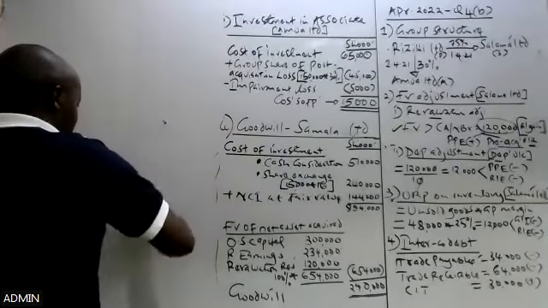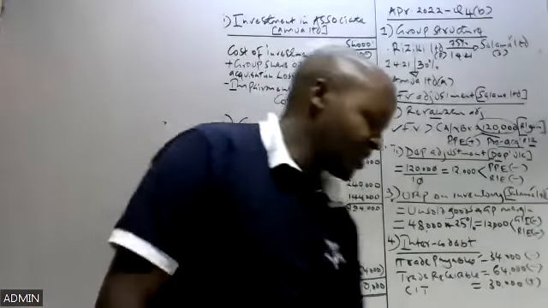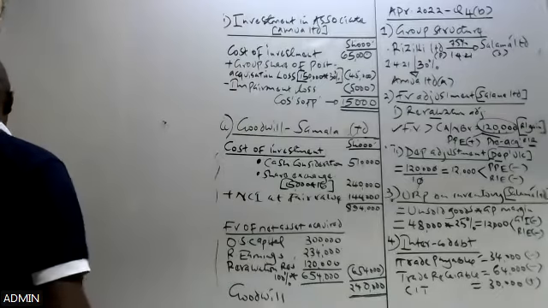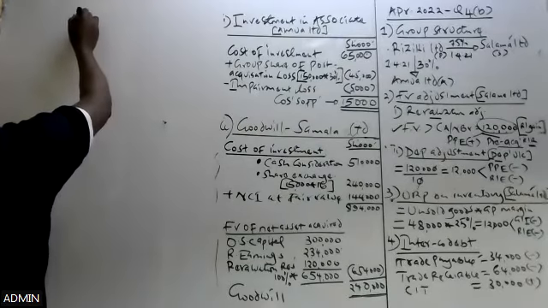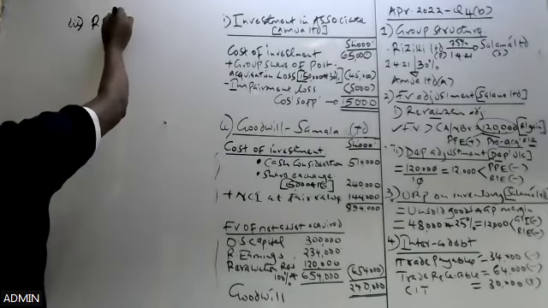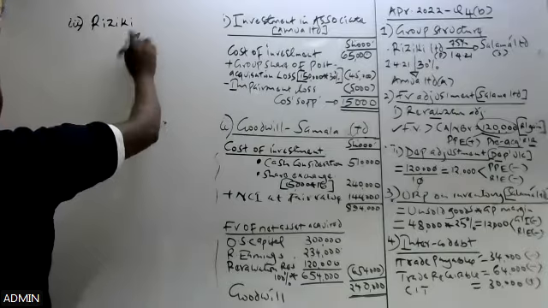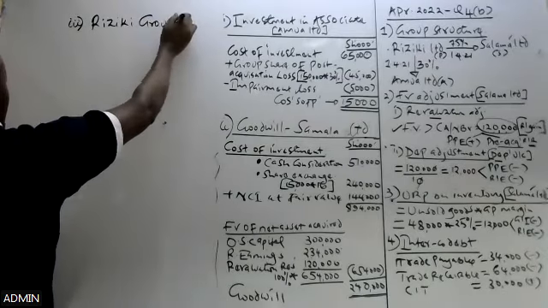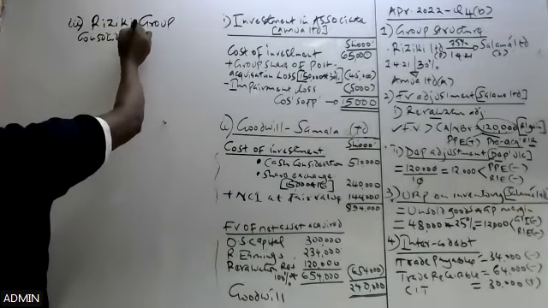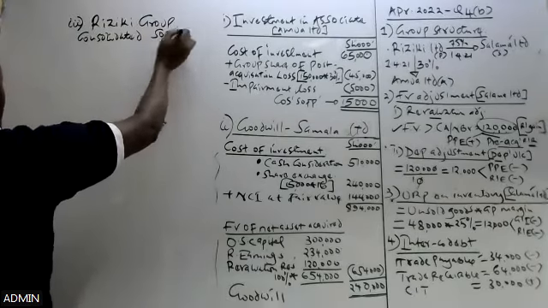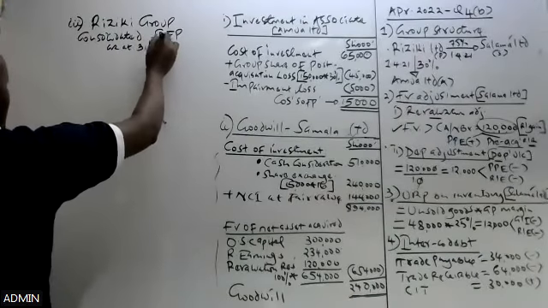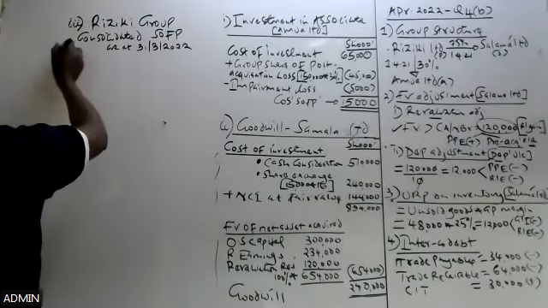And I think having that, now we can finalize by preparing what was required in number 3: the consolidated statement of financial position. In this case, we use the name of the parent. The name of the parent is Riziki, but essentially we refer to this as Riziki Group. This is a consolidated statement of financial position as at 31st of March 2022.